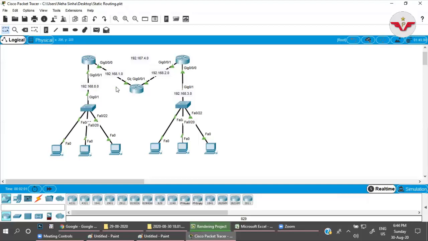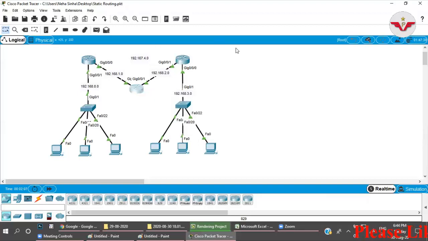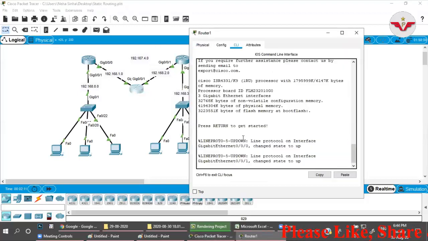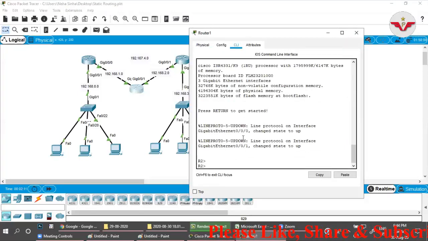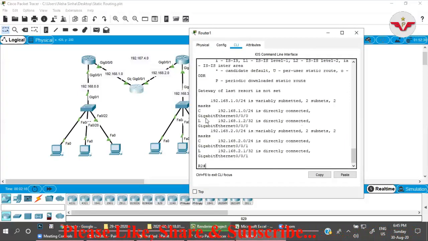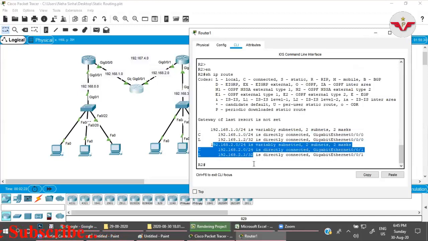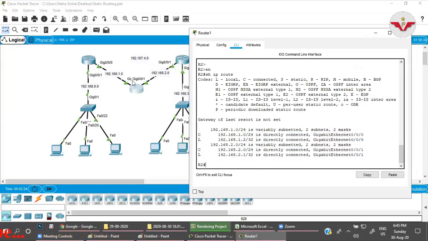That is why the packet is getting dropped. So if I go to this router and check the routing table with show ip route, this router knows about 10 and 20.